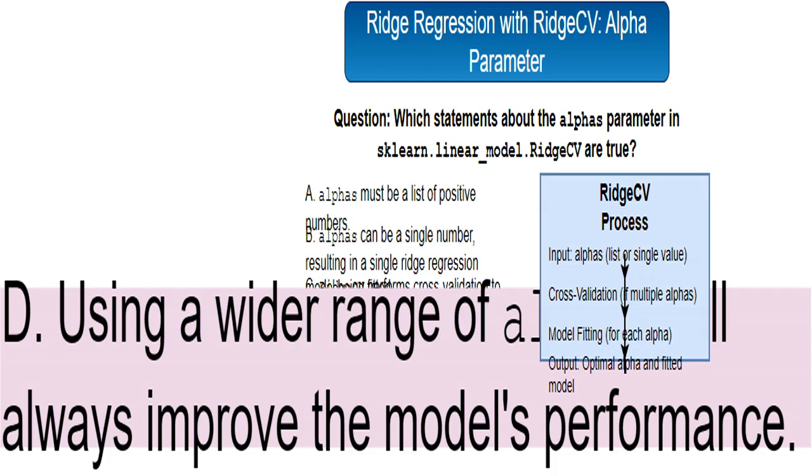I start with an input. Then, if multiple alpha values are provided, I run cross-validation. This means I'll split the data into several parts. I train the ridge regression models with each alpha value on different parts of the data and test them on the remaining parts. Finally, I select the best alpha value. Then I build the final model.